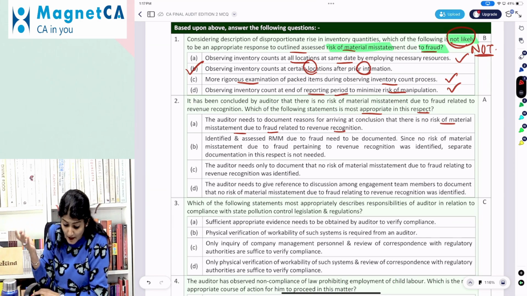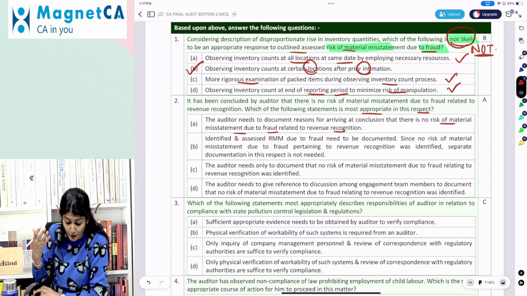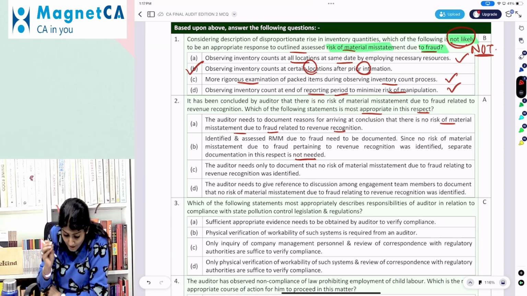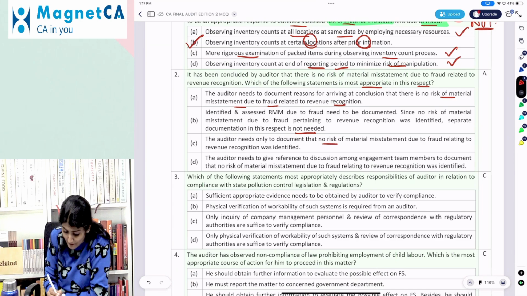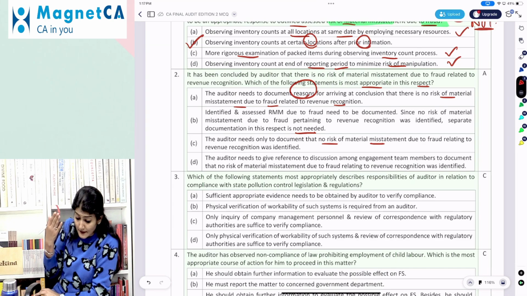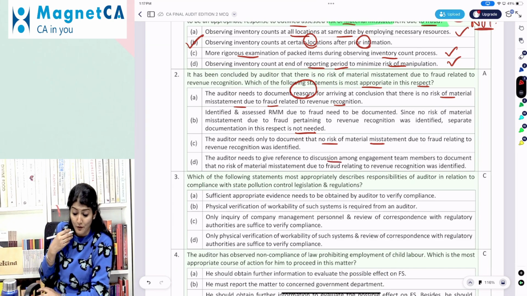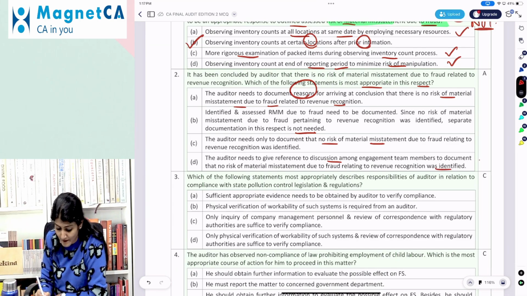Identified and assessed RMM due to fraud needs to be documented. Since no RMM due to fraud pertaining to RR was identified, separate documentation is not needed. The auditor needs only to document that no RMM due to fraud relating to revenue recognition was identified. So only document that there is no RMM, no need to document the reason. The auditor needs to give reference to the discussion among the engagement team members to document that no RMM due to fraud relating to revenue recognition was identified.